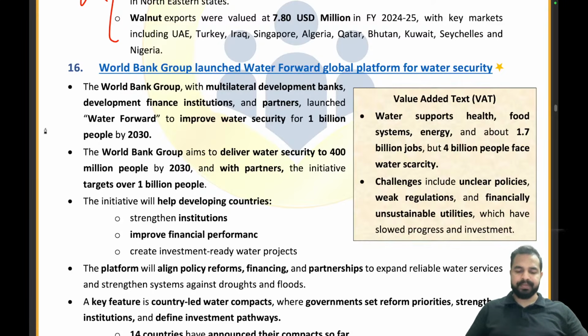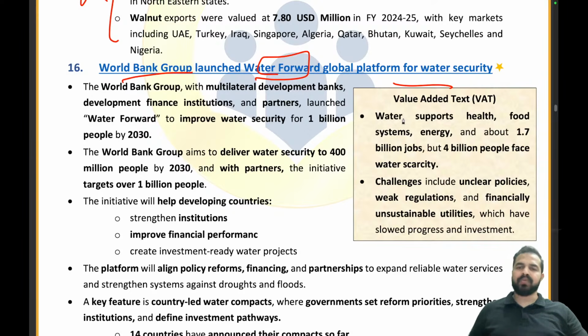Let's move ahead. So World Bank Group has launched the Water Forward global platform for the water security. Right? So my dear friends, as a part of the Water Forward initiative launched by the World Bank, basically World Bank is trying to resolve the different issues which are related to the water. In some areas, water scarcity is there. In some areas, there are floods. In some areas, the governance in the water management is not good. So that is why we are focusing on the water.